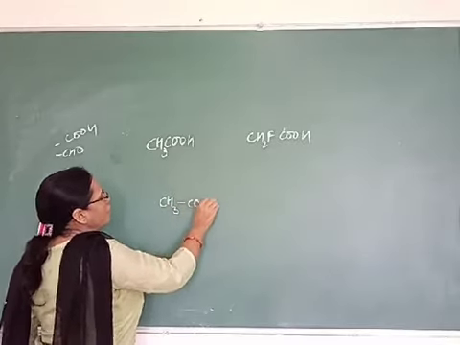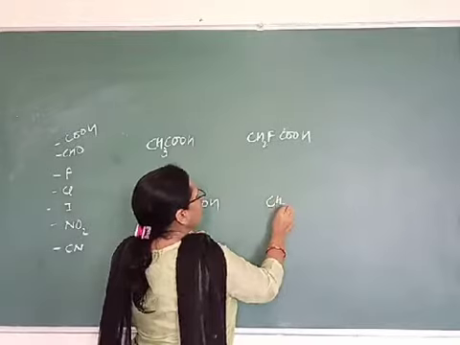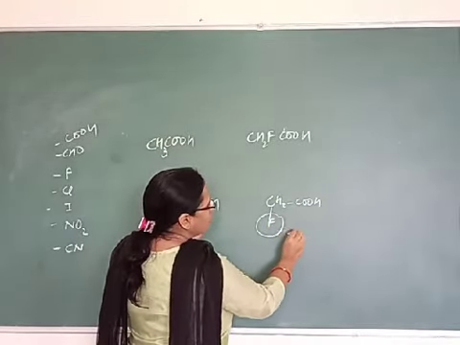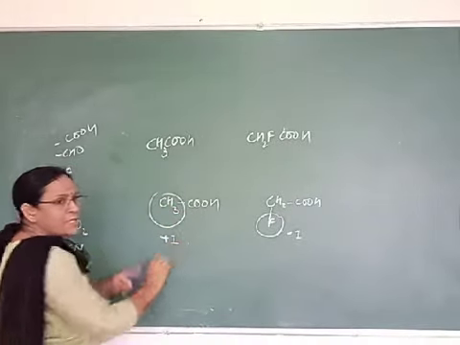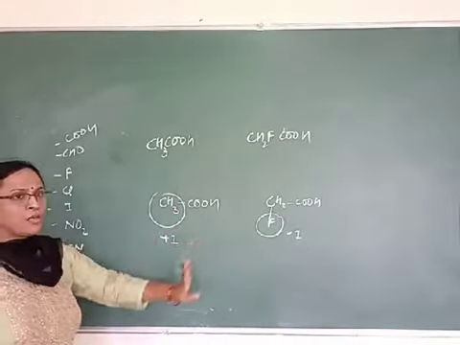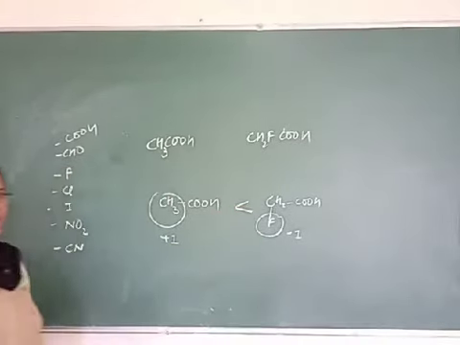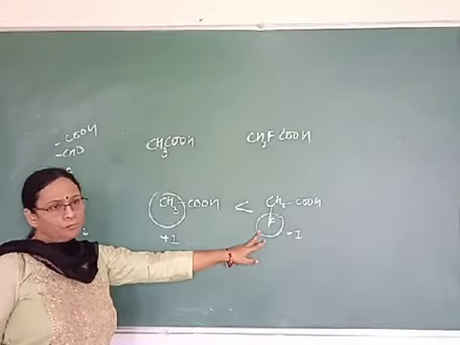Here we have a methyl group attached to the carboxylic group. Here this fluoro is attached. Now you know that this fluoro group has minus I effect, whereas this methyl group has plus I effect. So which one is stronger? Fluoroacetic acid is stronger than acetic acid, due to the minus I effect of the fluoro group.